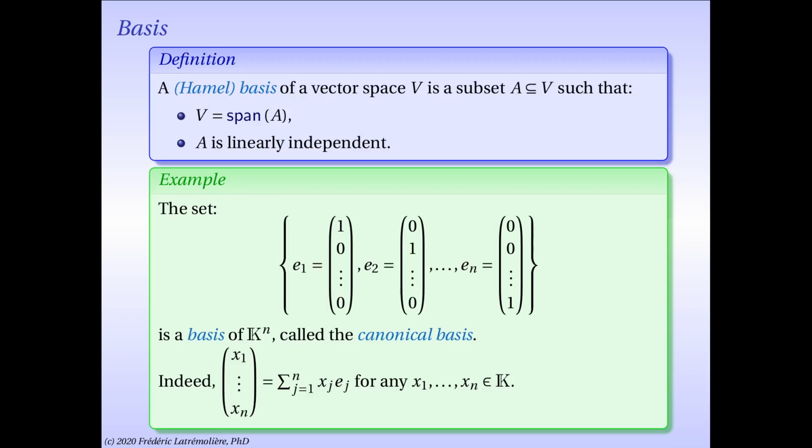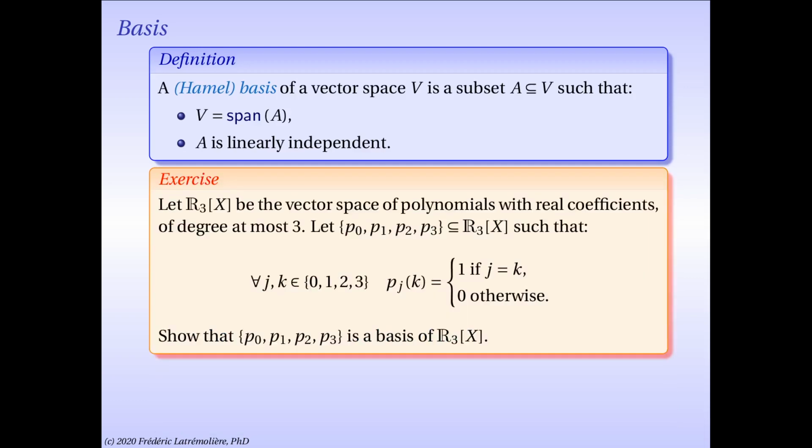On the other hand, suppose that I set this linear combination, x1 e1 etc. plus xn en, to be 0, to be the null vector. Then it's just a matter of reading, it tells you immediately that x1 equals x2, etc., equals xn equals 0. So this family is also linearly independent. So it's a basis.